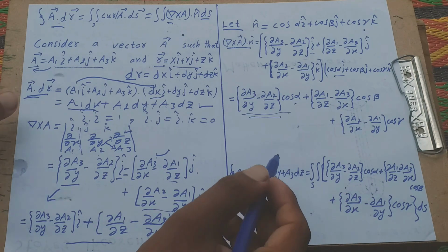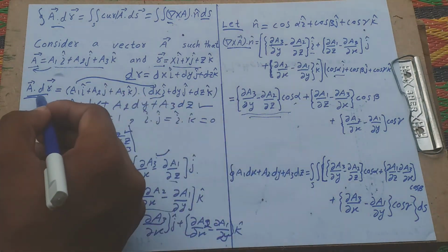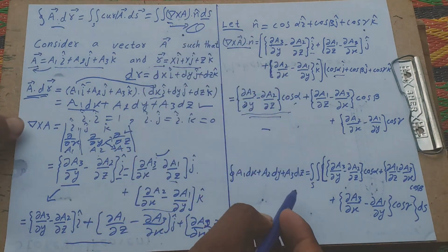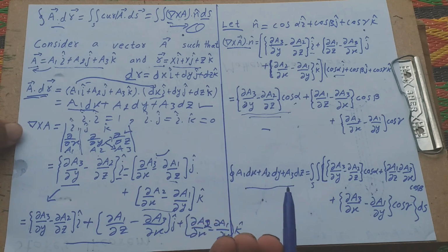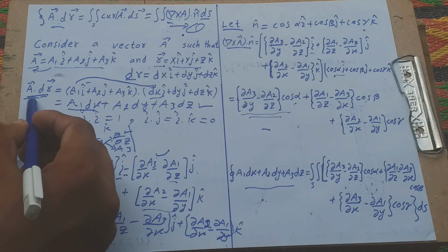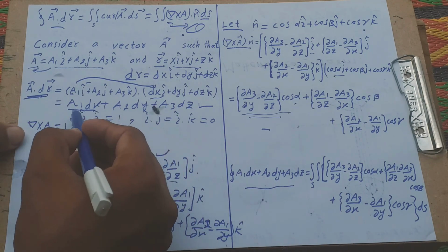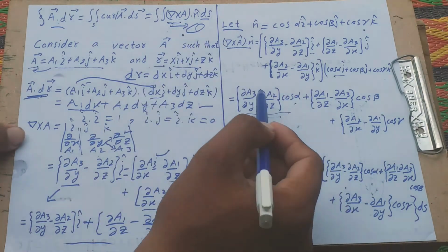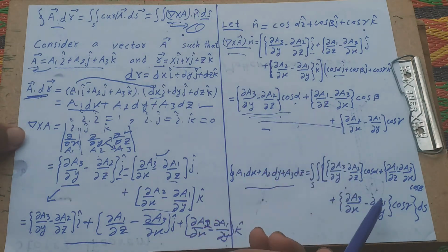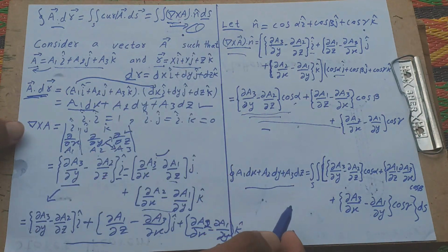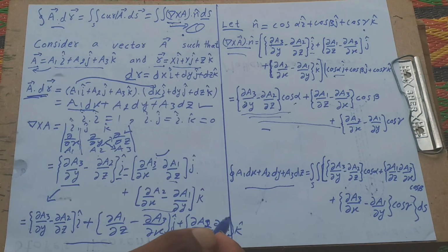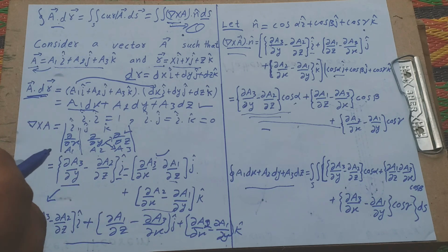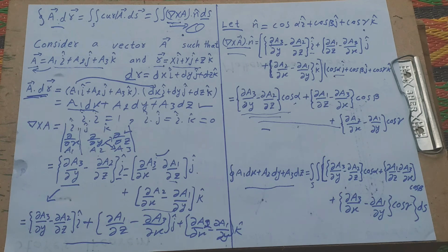Okay, understanding? Now we put the value of this and this in equation 1, then we easily obtain, meaning this value is equal to this right here, and this value is equal to this, put here, then we find these relations. Okay, this is our relation of line integrals and surface integrals.